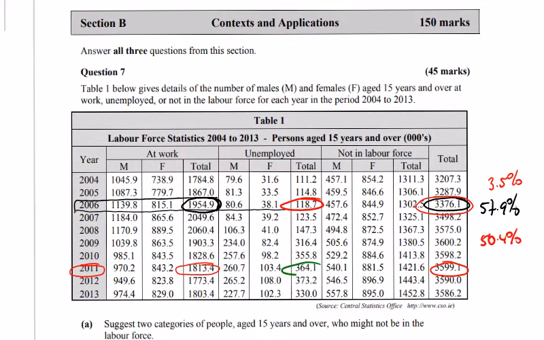We got 364.1 divided by 3599. That's going to give nearly 10%, 10.1% for the second one, and then the total for not in the labour force, 1421.6 divided by 3599.1, gives 39.5% for this one.